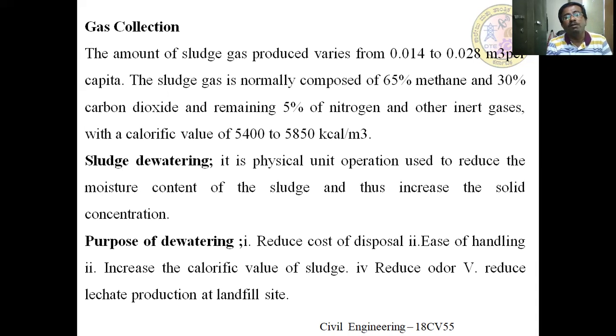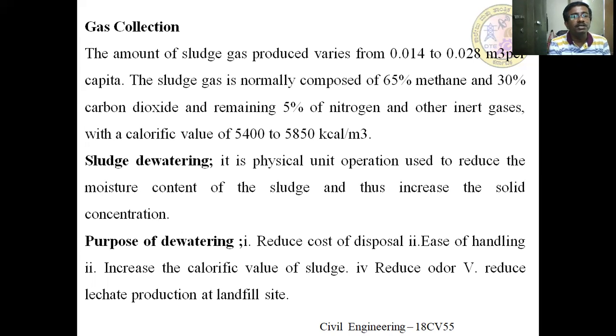So here the composition of the methane is more than 65%. That's why it is highly inflammable and used as a source of energy. And other inert gases with calorific value is 5,400 to 5,850 kilocalories per meter cube. By dewatering or by treating the sludge, it is possible to increase the calorific value of the sludge also. If the calorific value of sludge increases, the energy produced in the incineration and all this is